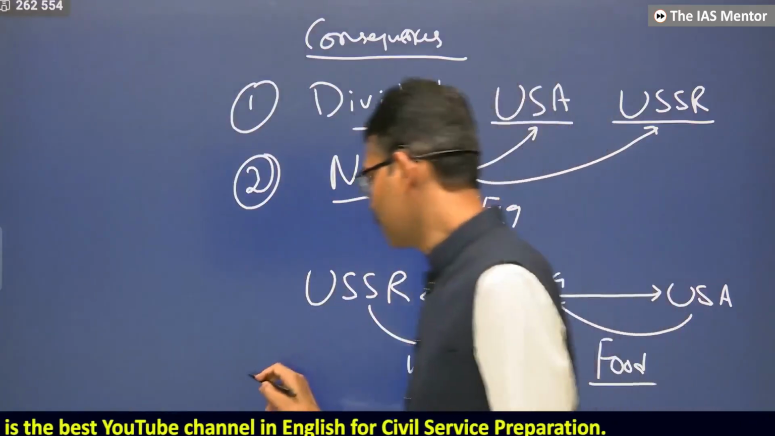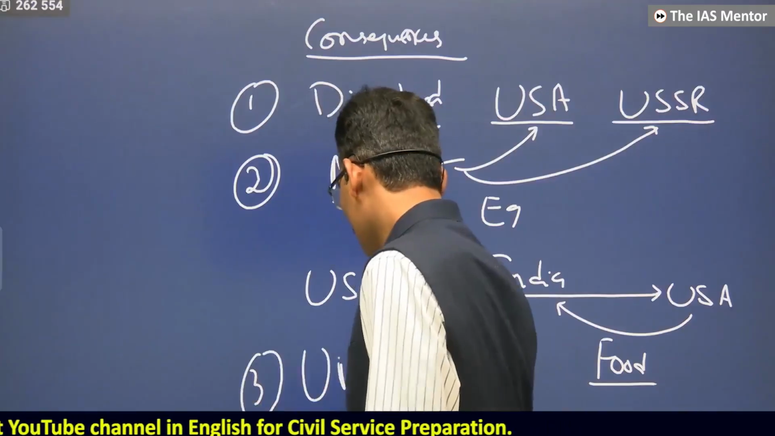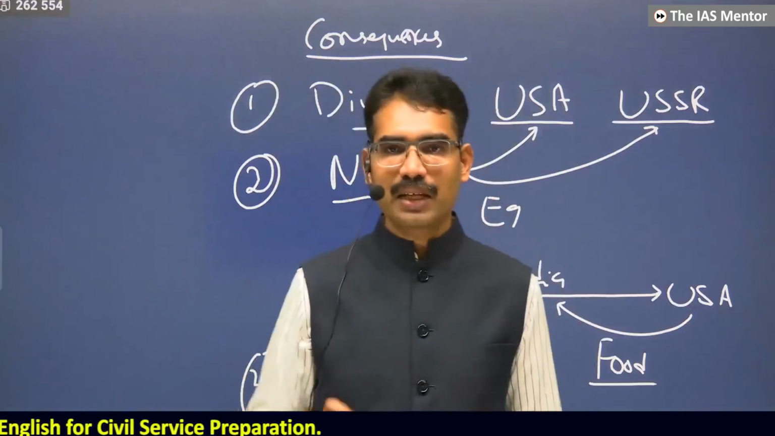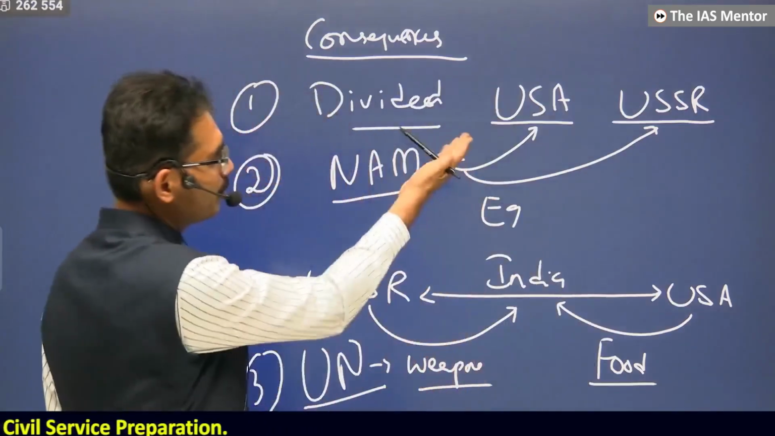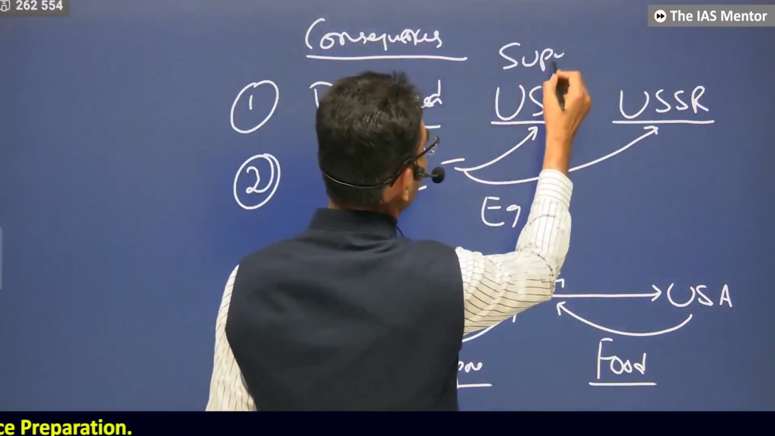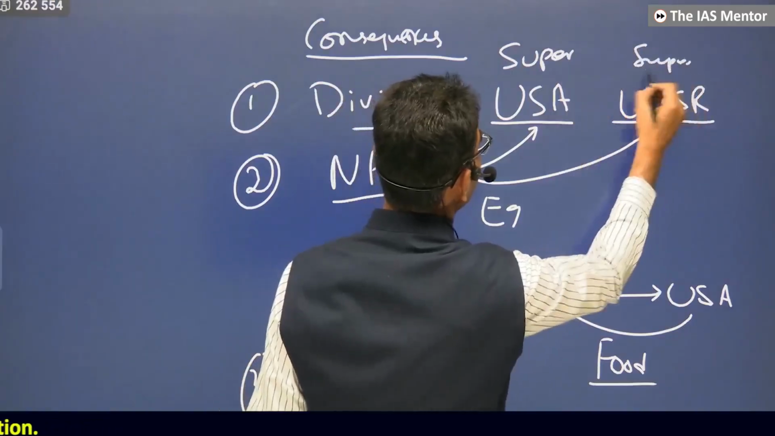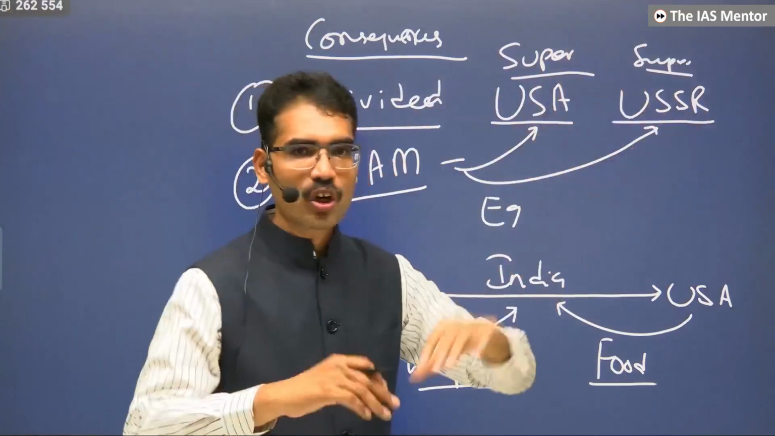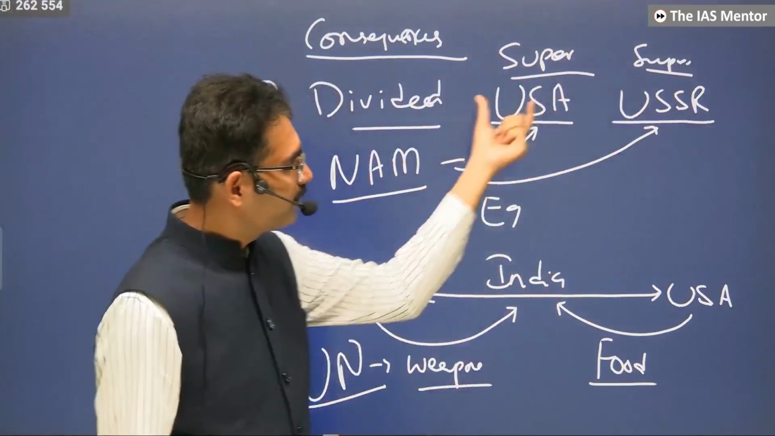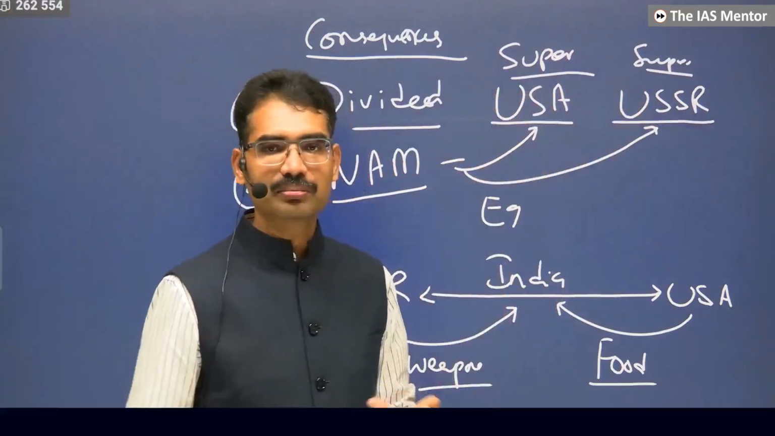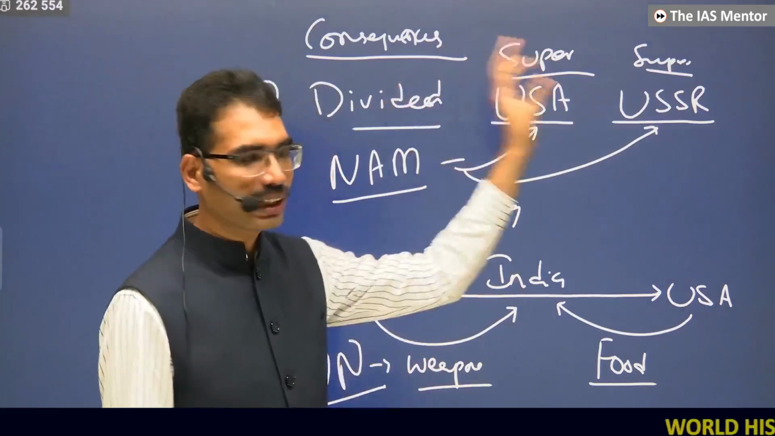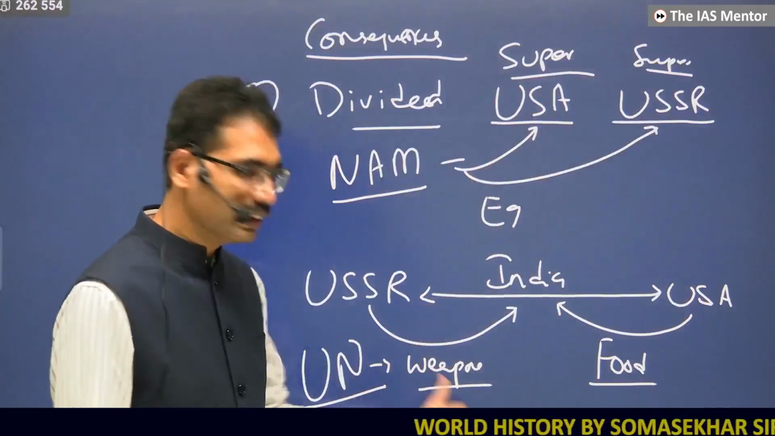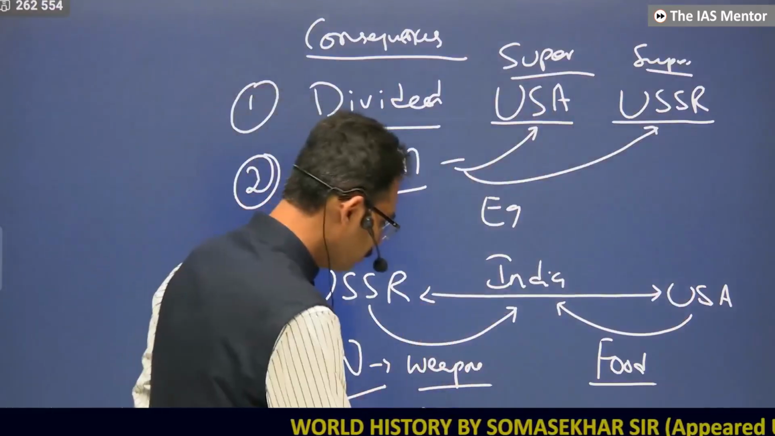Third, the United Nations is also sometimes not able to solve issues wherever superpowers are involved. This is called superpower. USA and USSR dominated the United Nations. If there is any kind of conflict between them, that cannot be resolved. If there is any other party conflict, then they can resolve. Therefore, the United Nations is also not able to solve